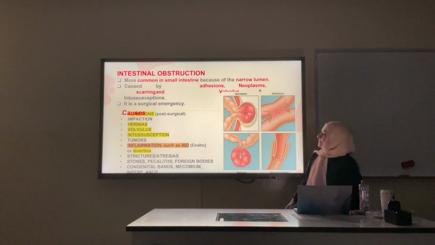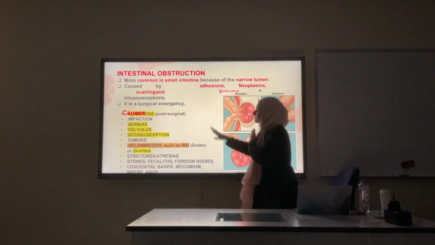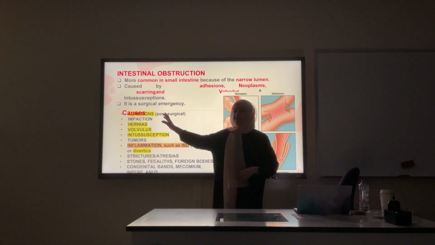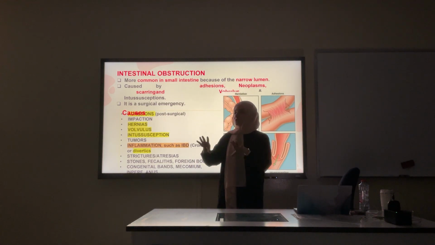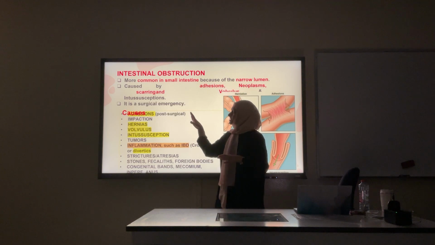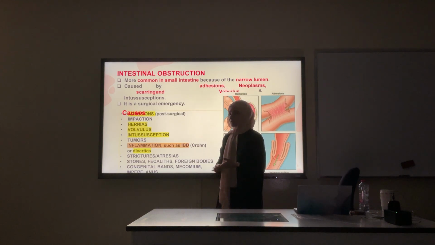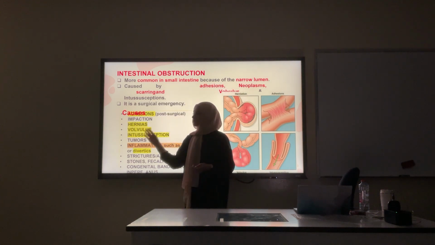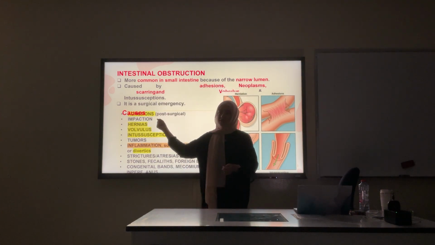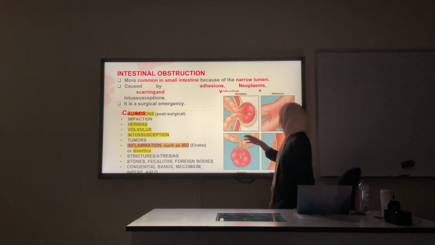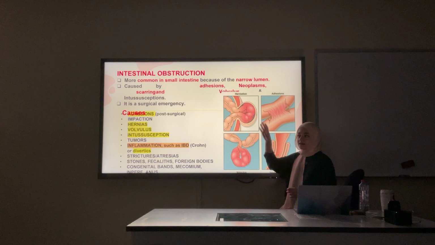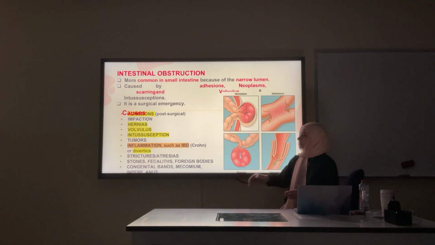And here, the doctor mentions some causes of intestinal obstruction. We have adhesions. In the question, there were signs of obstruction, but they didn't mention anything specific except that the patient had surgery a few years ago. It's most likely adhesions causing the obstruction. Basically it would obstruct the bowels. It can form these fibrous tissues around the intestine.